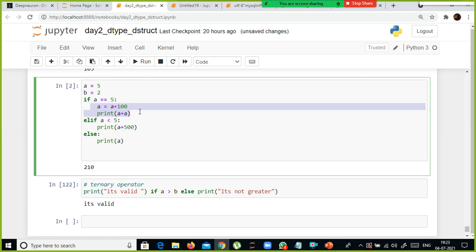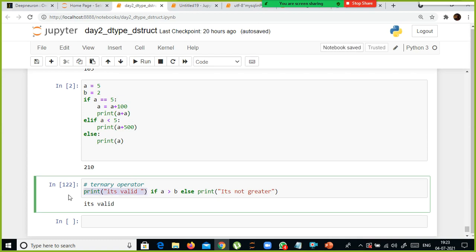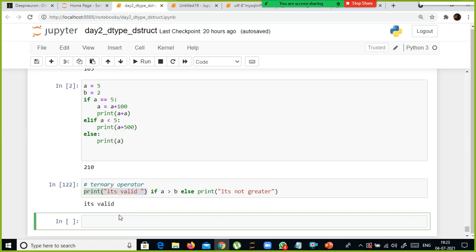You can use multiple statements when you use the traditional if else code block, the if block and else block. But when you use the ternary operator, you cannot include multiple statements to execute in the if block. This is to make a quick check whether something is there or not, so for that purpose we'll be using it.